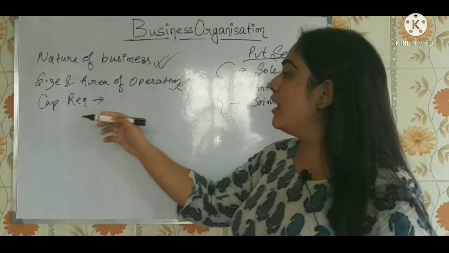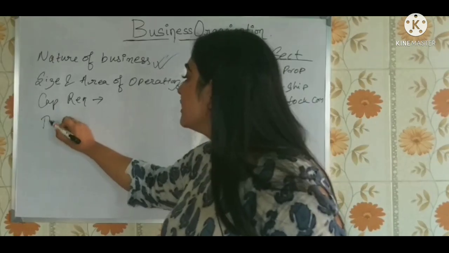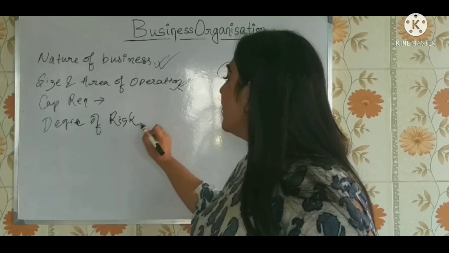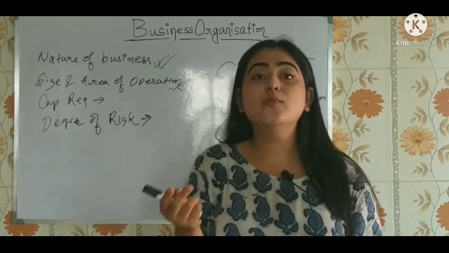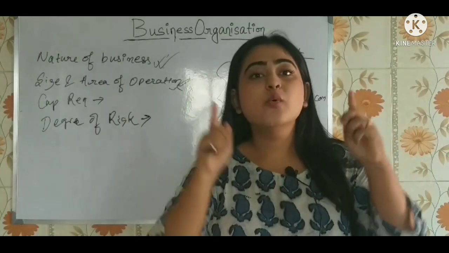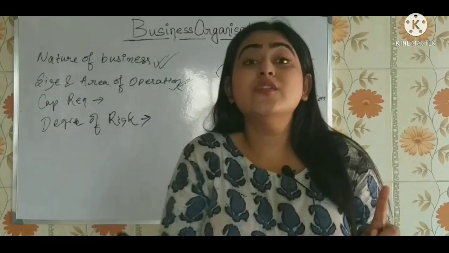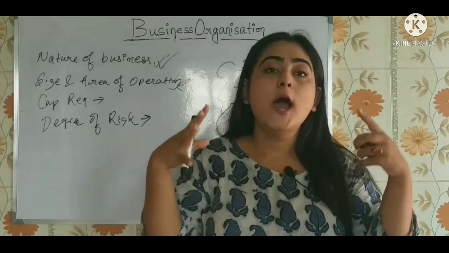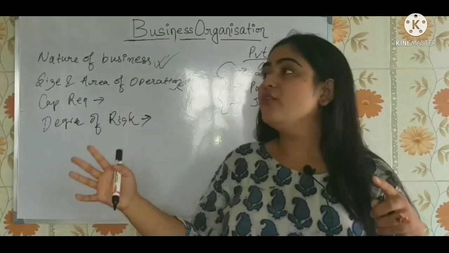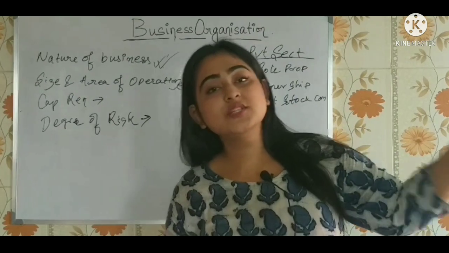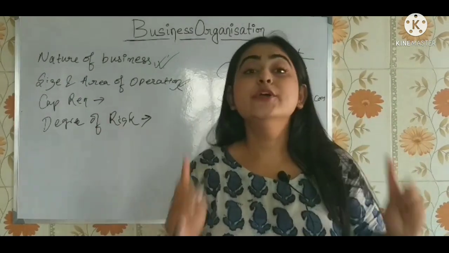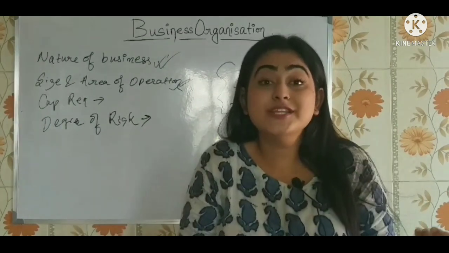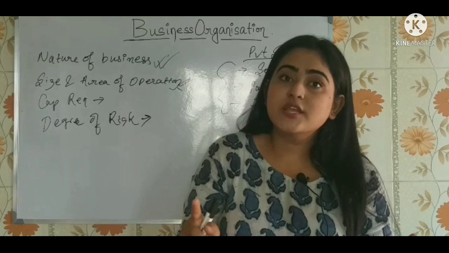So capital required. Degree of risk is a very important thing. Whenever you go for a sole proprietorship, it is only a particular individual who is going to invest, right? He is going to control the business. So whatever is the profit is that individual's, and whatever is the loss is that individual's. Here we have unlimited liability. In sole proprietorship, we have unlimited liability, so the degree of risk involved is much more.